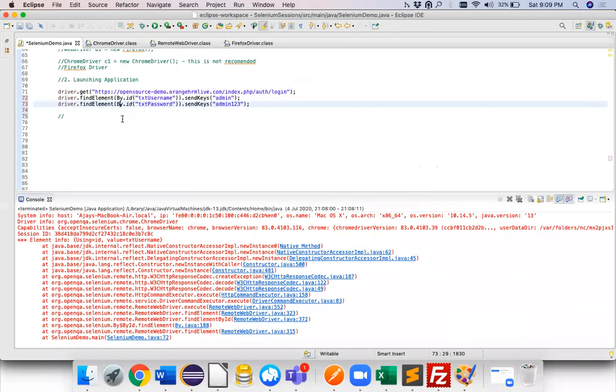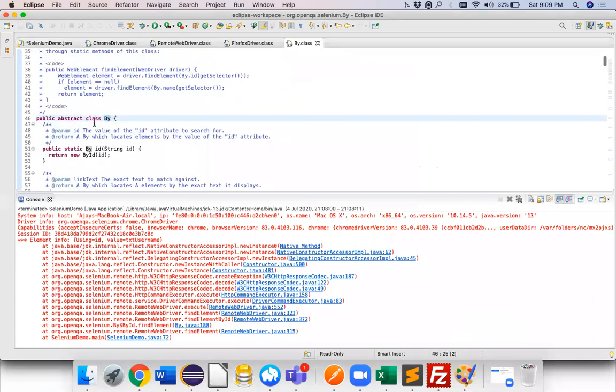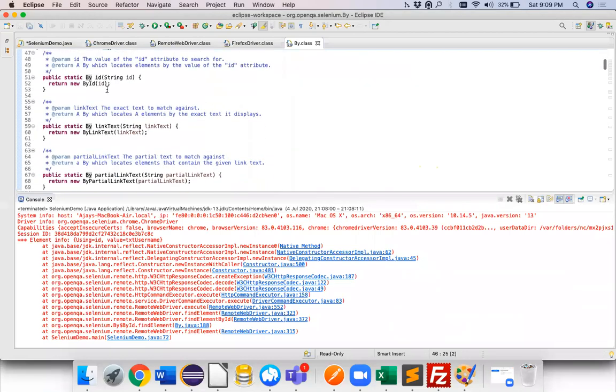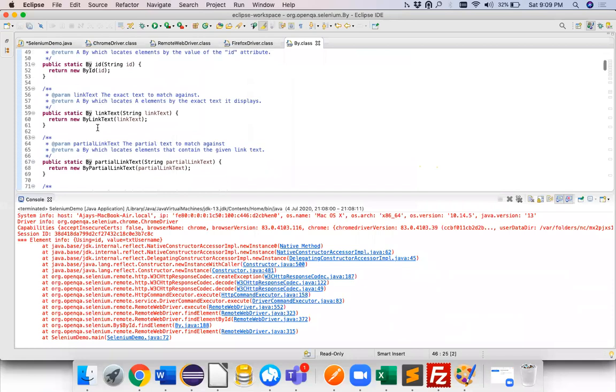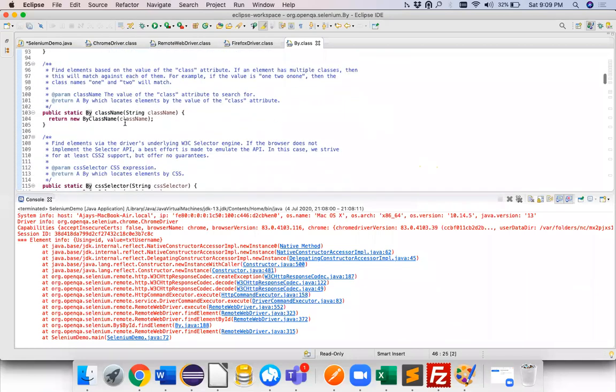Okay, so By is a class, okay? And using By.id, if you click on this, this has many methods. So it's an abstract class. In Java, I have taught you what an abstract class is. So By is a method, sorry, By is a class, and within that we have By ID, By.linkText, partial link, name, tag name, XPath and class name. There are various methods available in the By class.